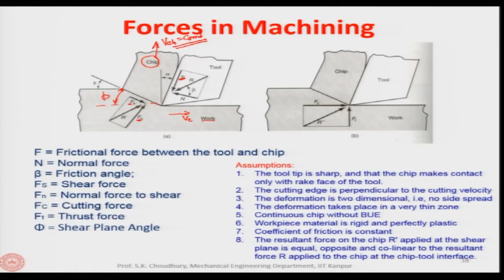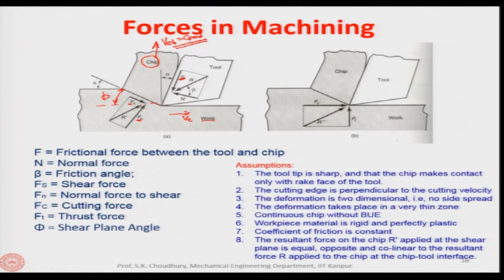So the shear plane angle phi can change a bit, and if it changes, as you understand, the directions of Fs, Fn, F and N will change. So we do not have any ideal, constant direction of Fs and Fn. Therefore, R prime can also be resolved into 2 more components.